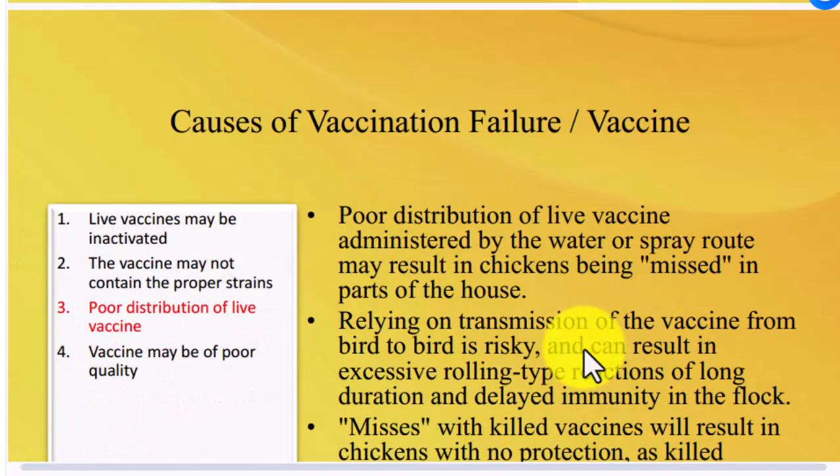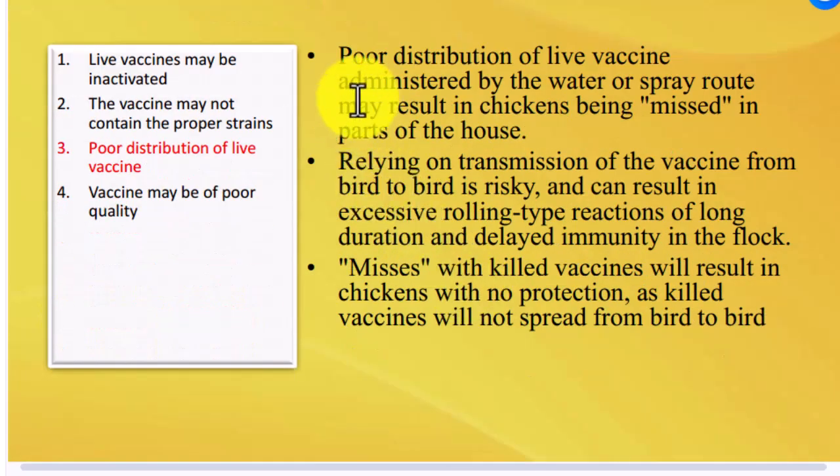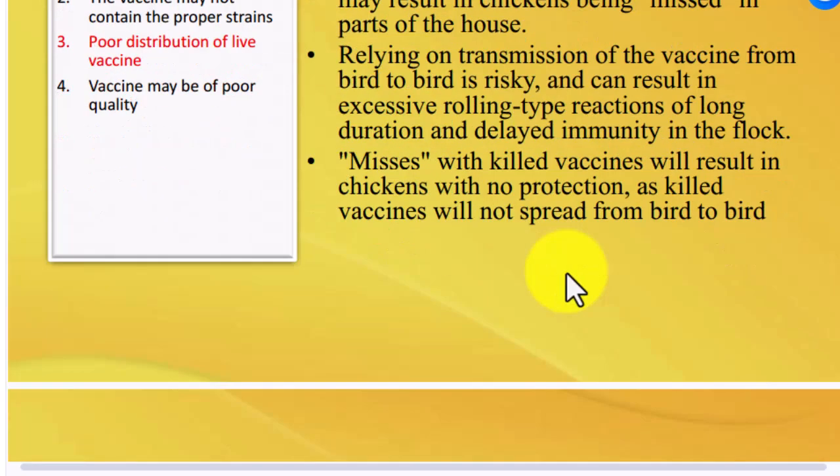Poor distribution of the live vaccine. Poor distribution of live vaccine administered by the water or spray route may result in chickens being missed in parts of the house. Relying on the transmission of the vaccine from bird to bird is risky and can result in an excessive rolling type reaction of long duration and delayed immunity in the flock. Mixing with killed vaccine will result in chickens with no protection, as killed vaccine will not spread from bird to bird.